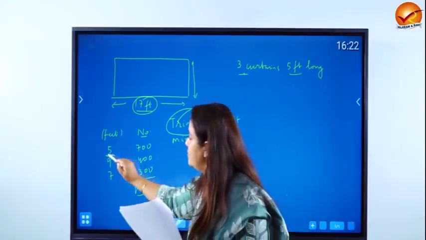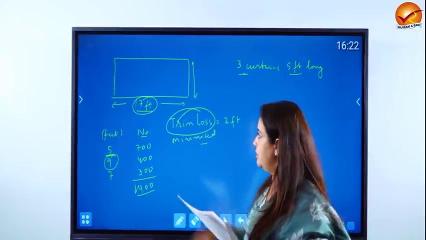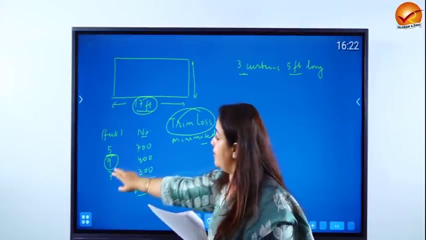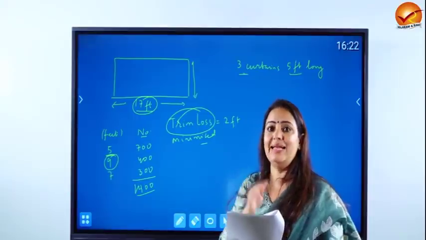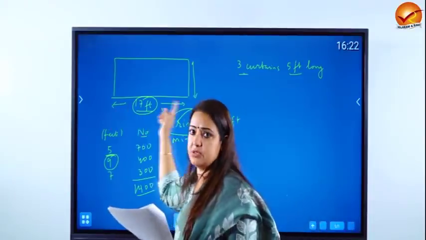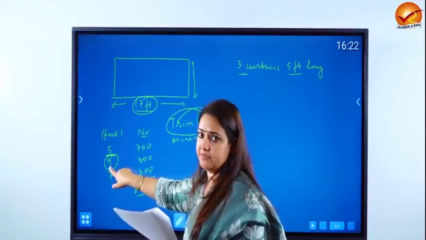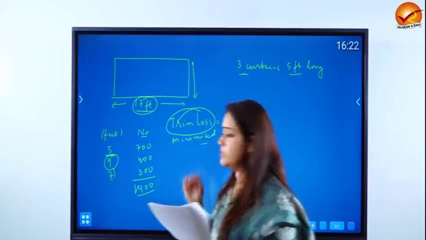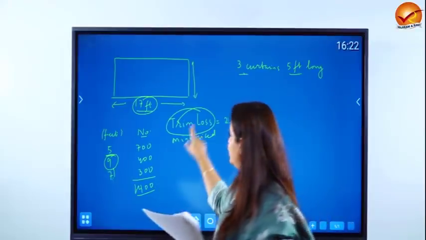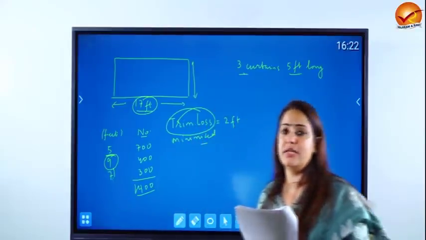Now suppose we try the same thing with 9. Can I have 1 curtain 9 feet long? Definitely. Can I have 2 curtains 9 feet long? No, because 2 curtains 9 feet long would mean 18 feet, but the length is only 17. So I cannot have 2 curtains of 9 feet. Can I have 2 curtains of 7 feet? Yes, because 7 and 7, 14. In that case, the trim loss will be 3 feet and so on and so forth.